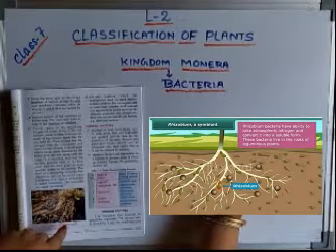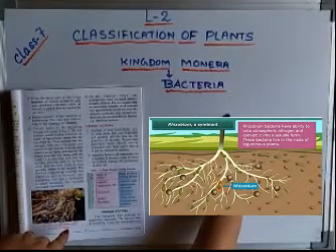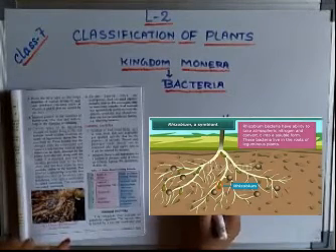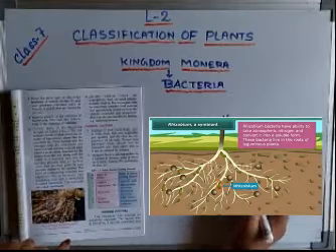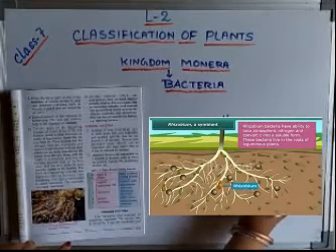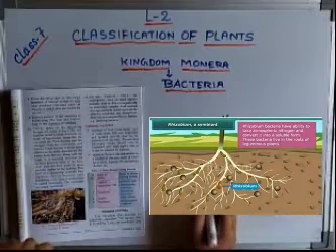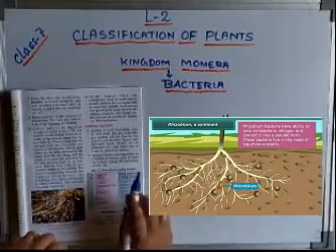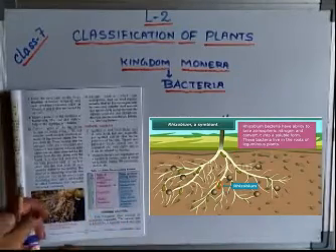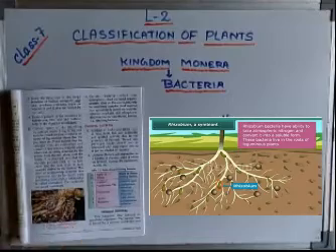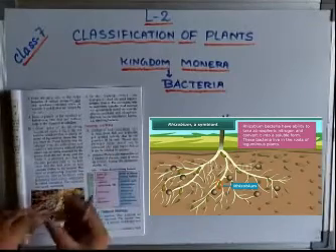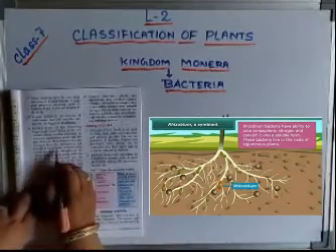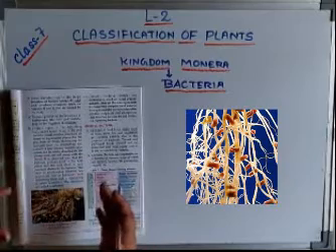Suppose this is the soil, this is the plant, and these are the roots. These roots end with a small bulging at the end of each root. Then what do these swellings contain? They contain a special type of bacteria known as rhizobium bacteria. Then what is the function of this rhizobium bacteria? It traps the free nitrogen from the air and converts it into the necessary soluble nitrates and nitrites.